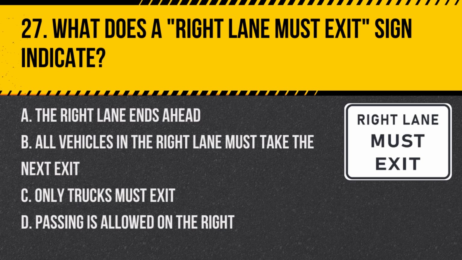Question 27. What does a right lane must exit sign indicate? A. The right lane ends ahead. B. All vehicles in the right lane must take the next exit. C. Only trucks must exit. D. Passing is allowed on the right. Answer. B. All vehicles in the right lane must take the next exit. A right lane must exit sign indicates that the right lane is exiting the main roadway, and drivers in that lane must take the exit.